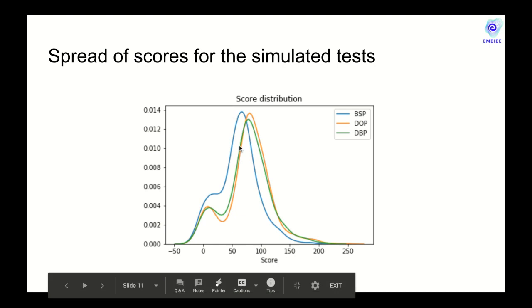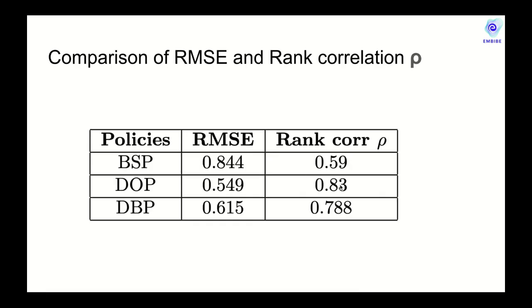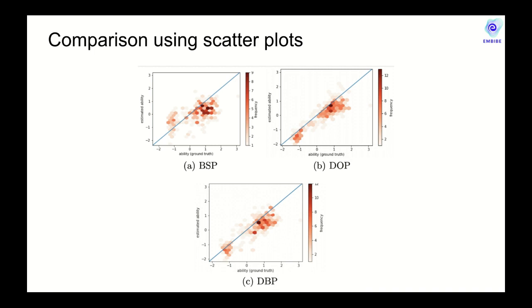That means the test is able to discriminate students from the low performing to the high performing ones compared to the baseline policy. Here we show the relative rank correlations. Notice that the baseline policy has the lowest rank correlation, and the DOP and DBP are comparable and have higher rank correlation compared to the baseline policy. It shows that students' abilities are more or less remaining rank invariant across the different tests, governed by different policies.